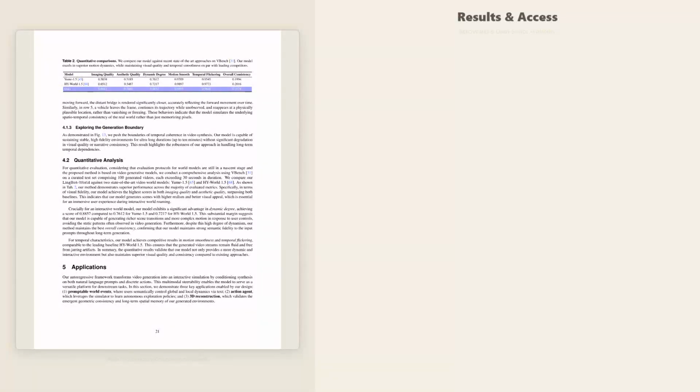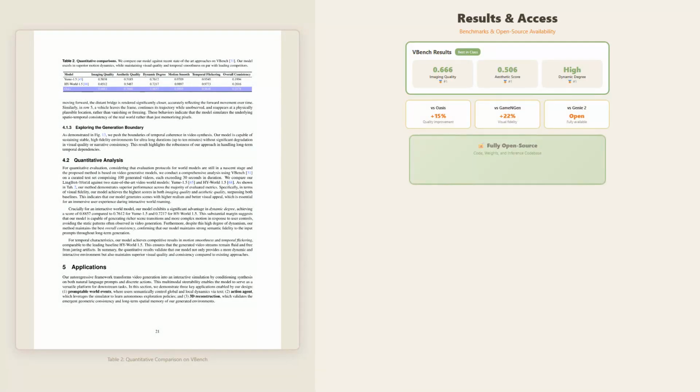Let's look at how LingBot-World performs on the vBench benchmark, a standardized evaluation for video generation models. On imaging quality, LingBot-World achieves 0.666, placing it at the top among compared models. Aesthetic quality comes in at 0.506, also best in class. And for dynamic degree, how much meaningful motion the generated videos contain, LingBot-World scores high while maintaining coherence.